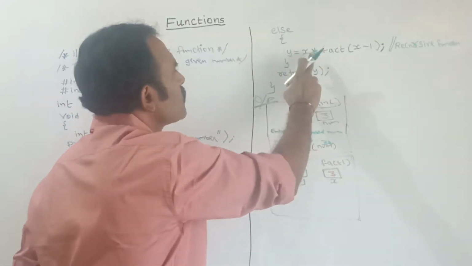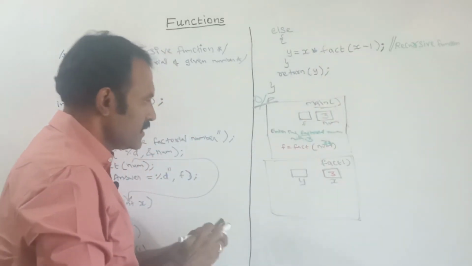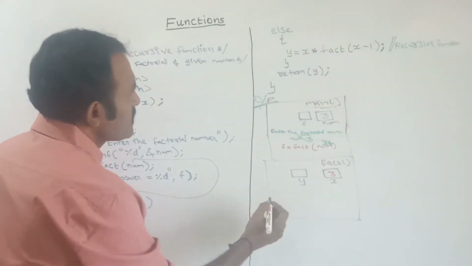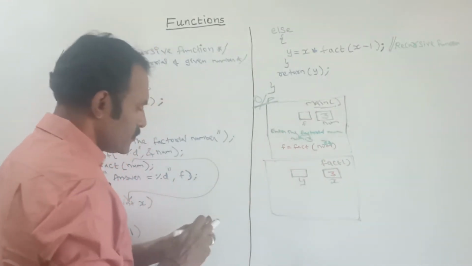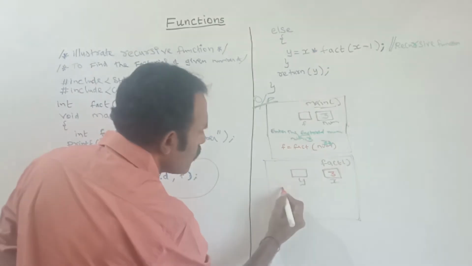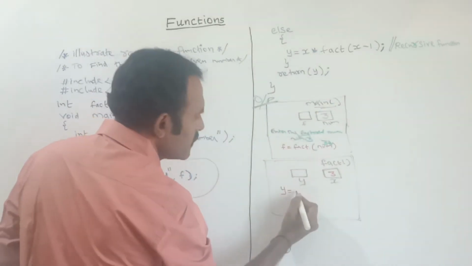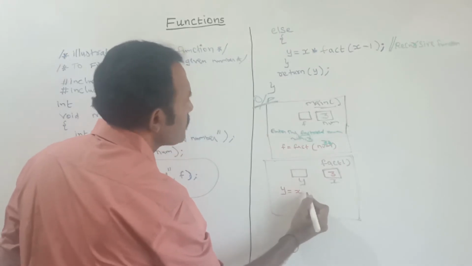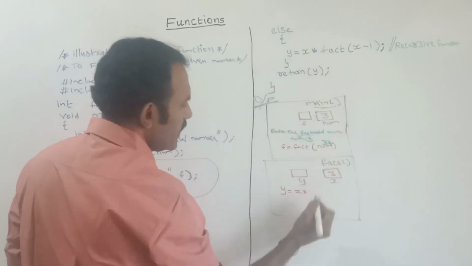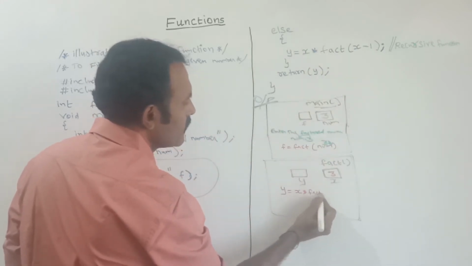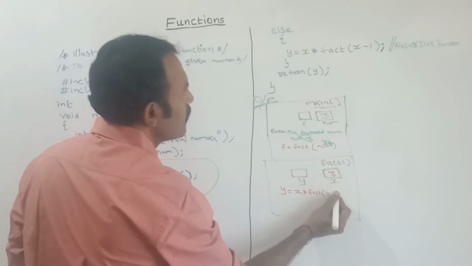See, y is equal to x into fact of x minus 1. That is, y is equal to x into fact of x minus 1.